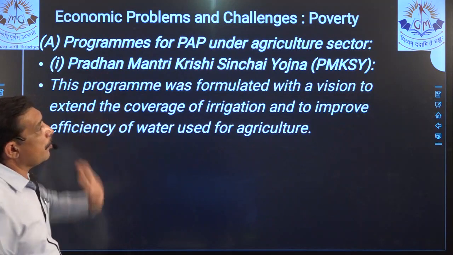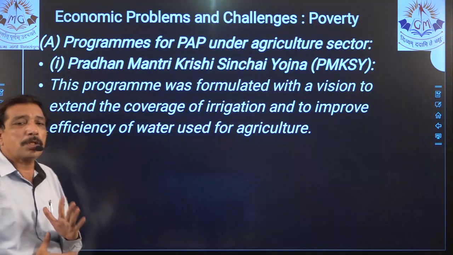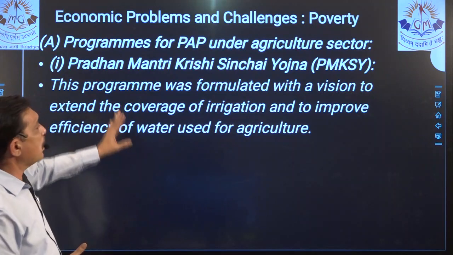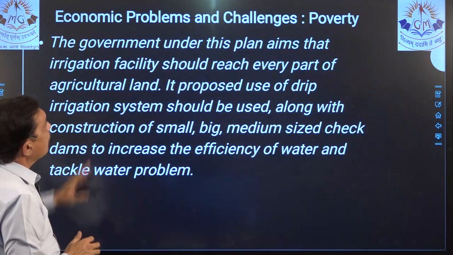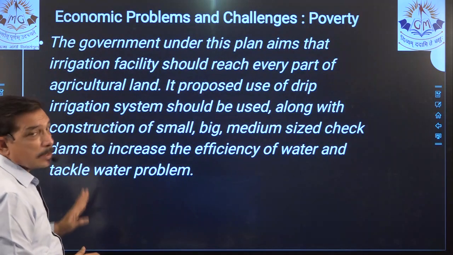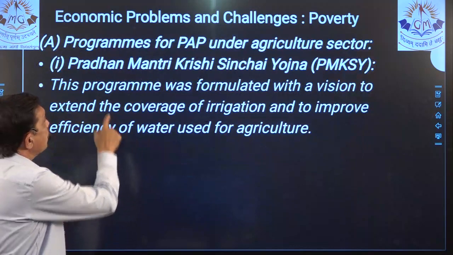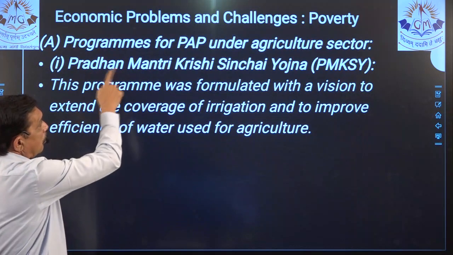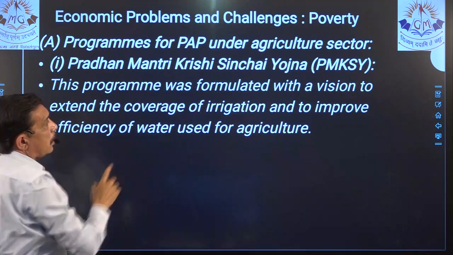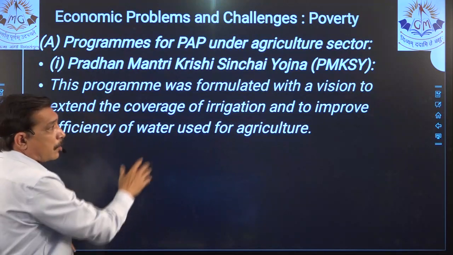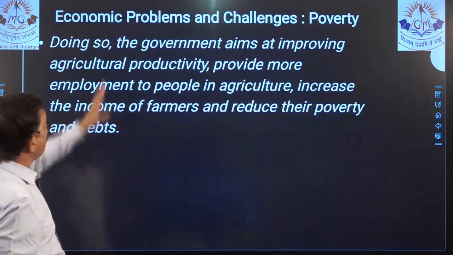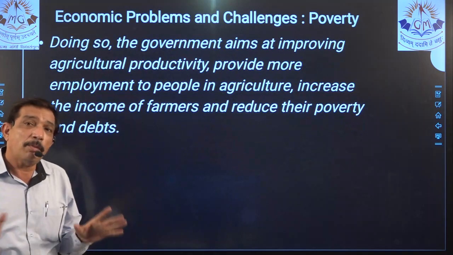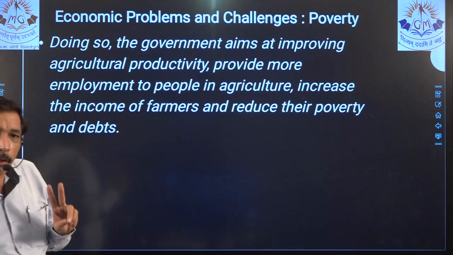Now, we start from here. Pradhan Mantri Krishi Sinchai Yojana, PMKSY. Only one. Then the government has included, this is the explanation. So it starts from here. First one is Pradhan Mantri Krishi. You give an introduction to it, then you explain what it is. It's quite lengthy, and so 3 big points are there. So it will be a 2 mark question.